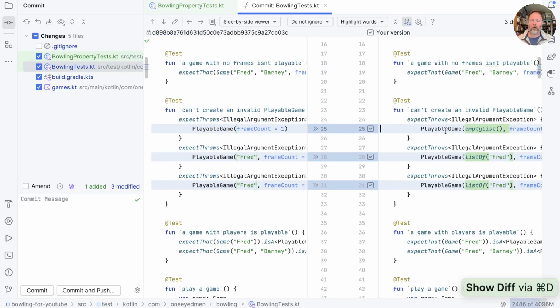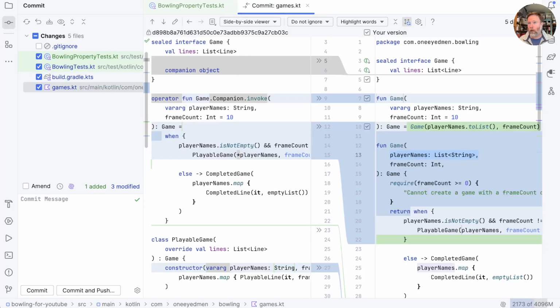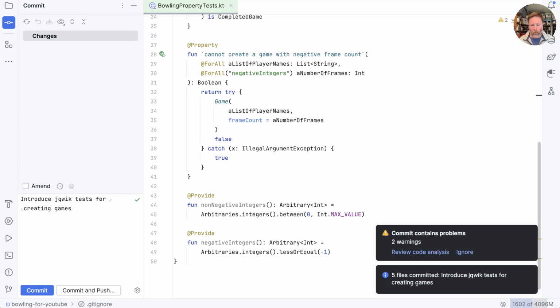Because we changed the interface to playable game. Our build has changed to reference jqwik. Game has changed, and that's because we've added this player names that takes a list of string, and that's just more convenient for software to call rather than the varargs, which is more convenient when humans type things in. Okay, I think that's a good change, so we'll commit that with introduce jqwik tests for creating games.